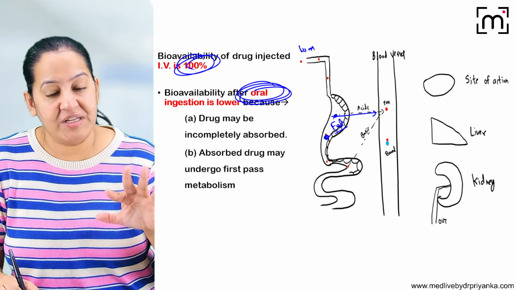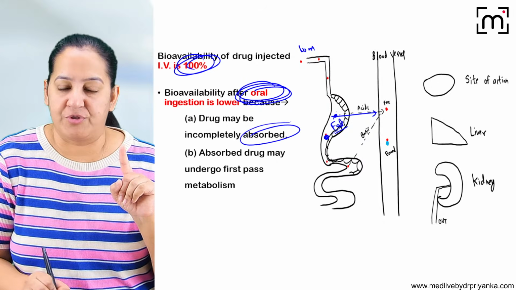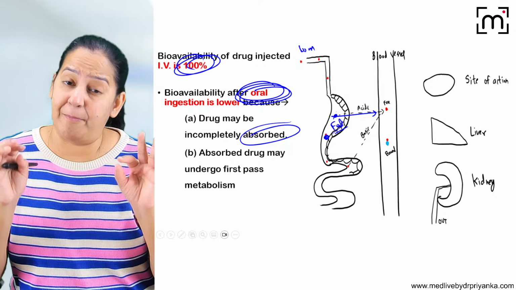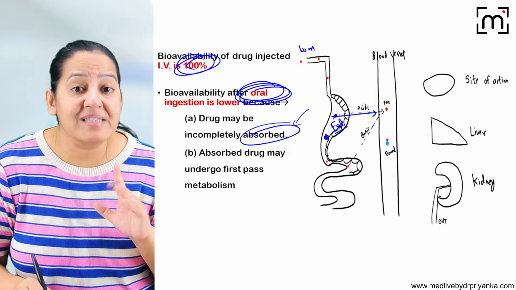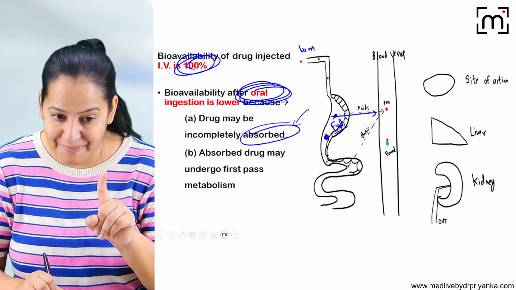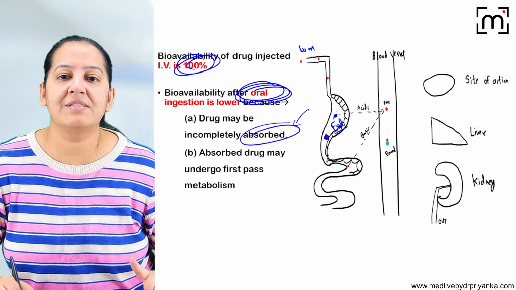So some fraction is lost in absorption. So the first reason is absorption. Absorption is never 100%. Up to 99% can be there, but it's never 100. Okay, so absorption means some drug is lost. Some of the drug is lost. That is number one. Number two,